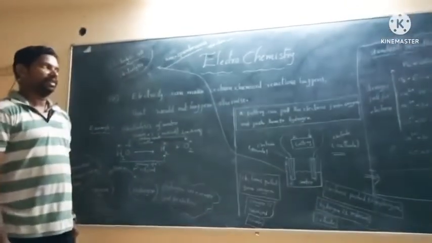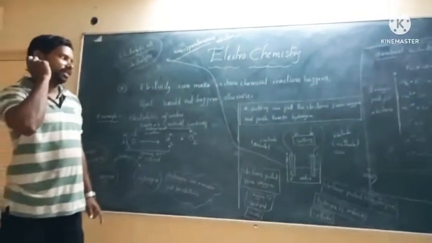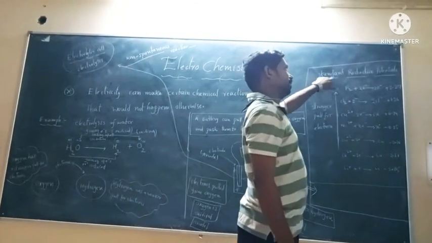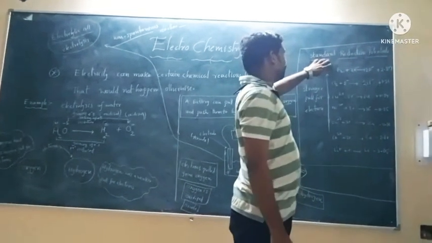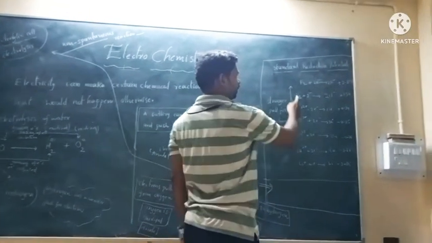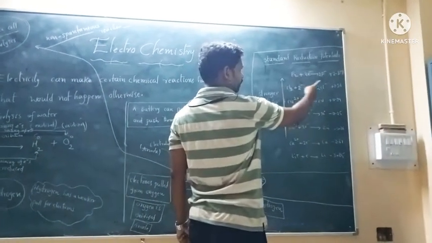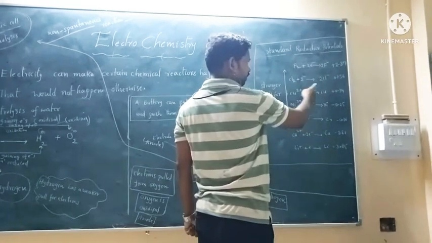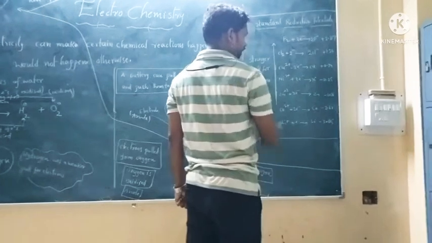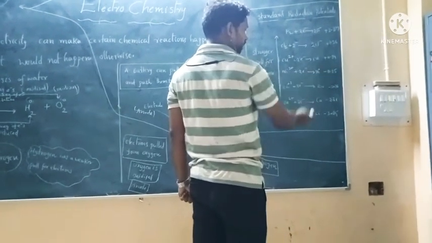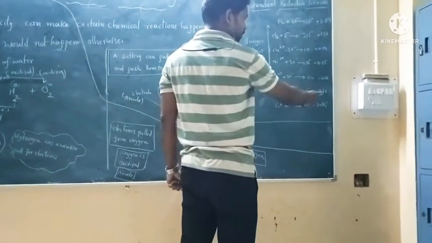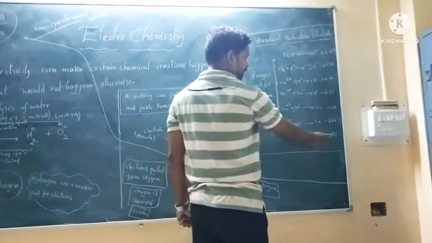There are two types. Now we are discussing how strong or weak the pull is, using the standard reduction potential values. Here, fluorine is +2.8, chlorine +1.36, copper +0.34, nickel -0.25, zinc -0.176, calcium -2.87, and lithium -3.05.